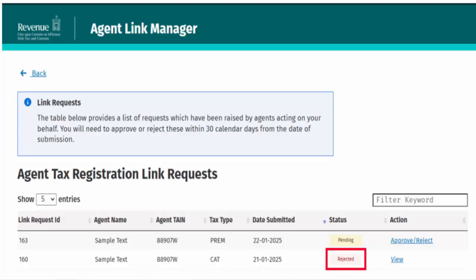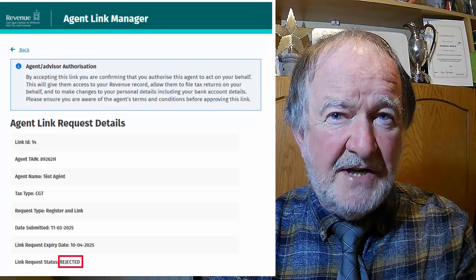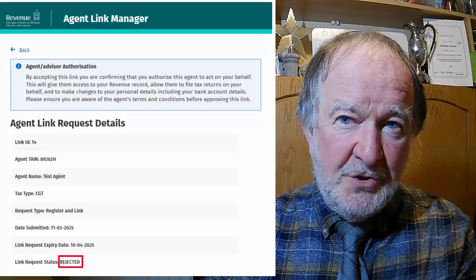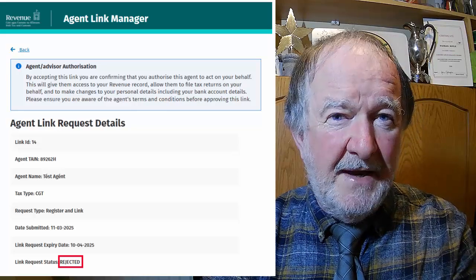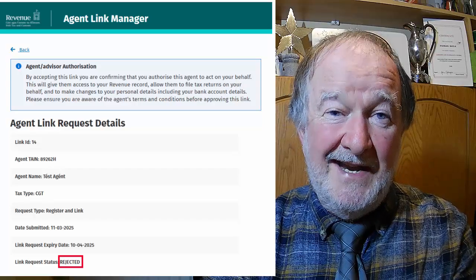No further action can be taken on this link request. This screenshot shows the rejected agent link request details view. A confirmation message will be sent to your My Enquiries inbox to confirm the link request has been rejected and also to the requesting agent.